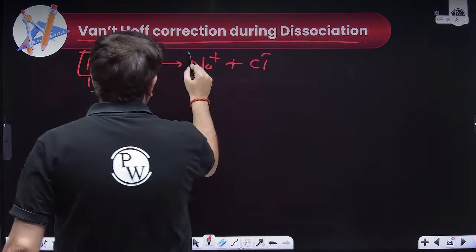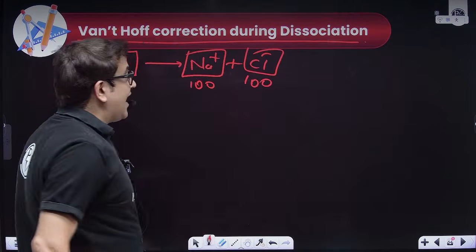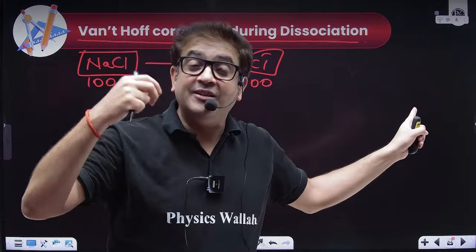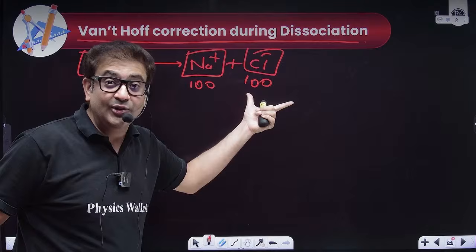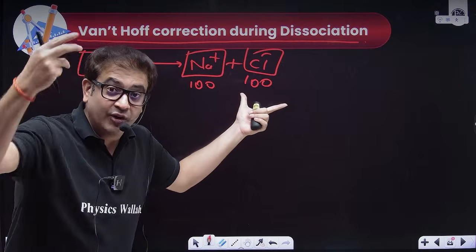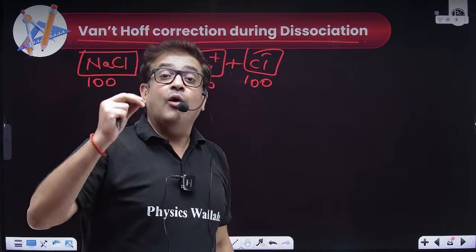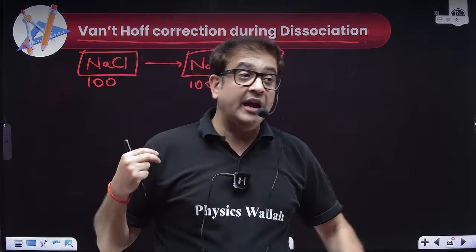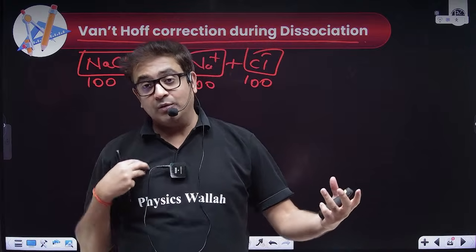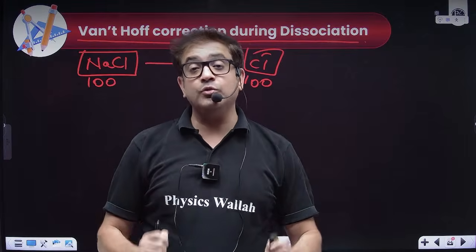So this 100 will form 100 sodium ions and 100 Cl minus ions. So the property will be experimentally measured as per 200 solute particles, but theoretically we will feel it must be 100. That's why when we applied the formulas of colligative property, the experimental value and our theoretically calculated value were different. So that needs to be corrected.